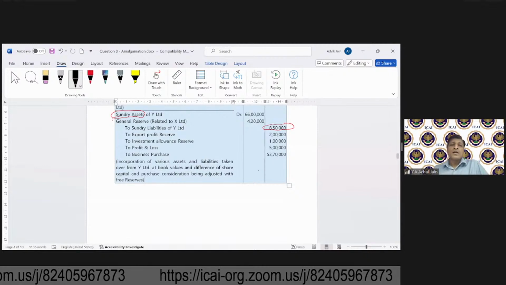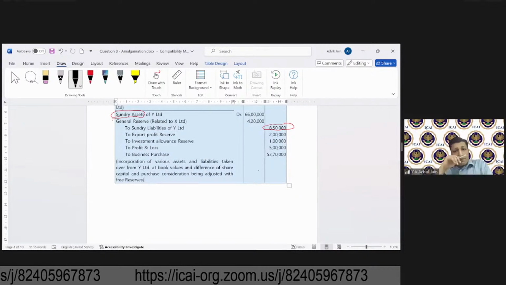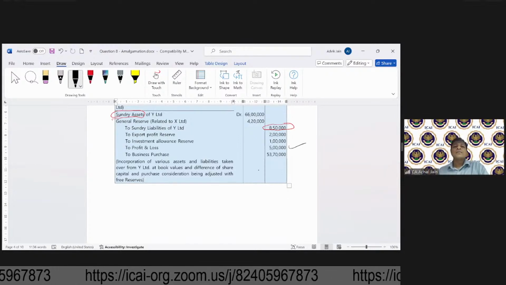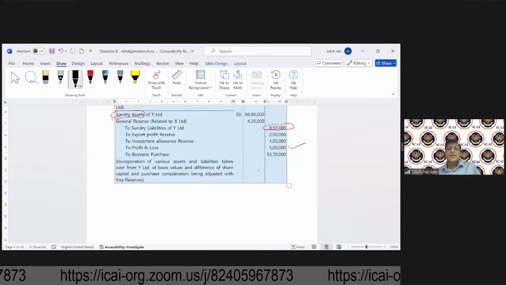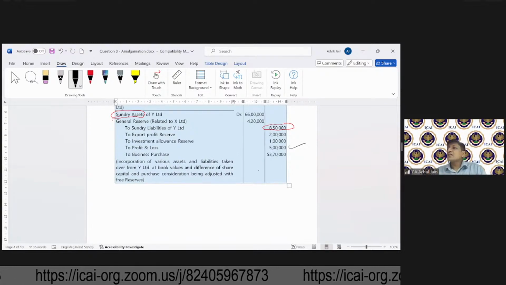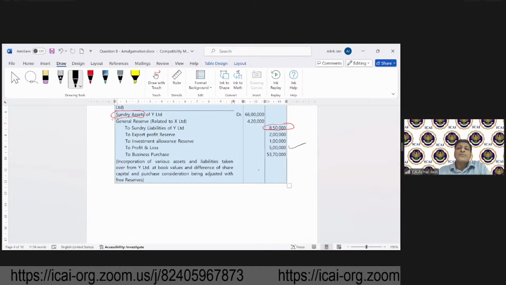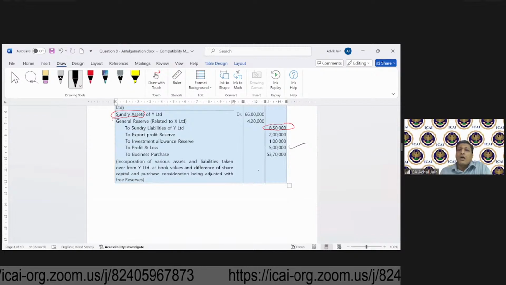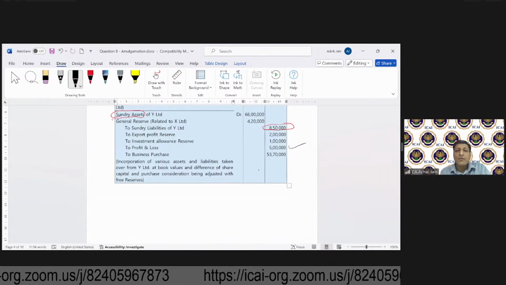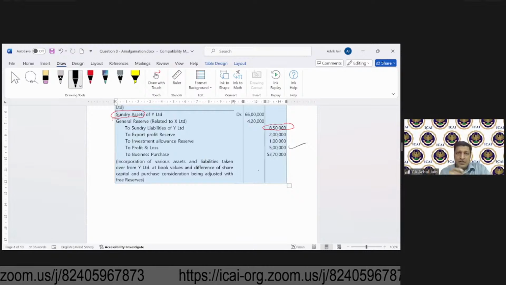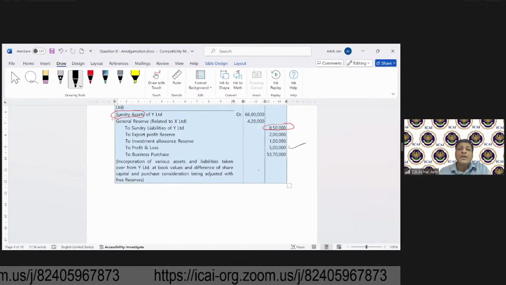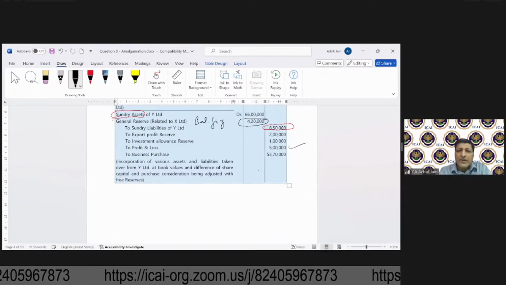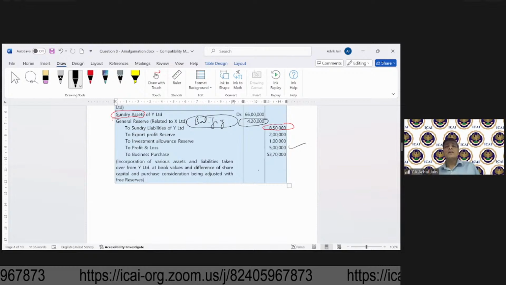Now in terms of P&L balance, that reserve will come as it is, because that is also a kind of general reserve. And in this case, after the complete settlement, meaning after putting down all the reserves, the net impact which remains, where will you take it? In case of the merger method, it will go to general reserve. So this is going to be the balancing figure.